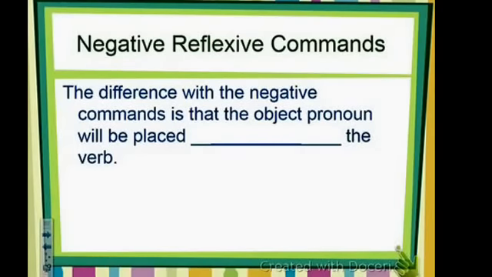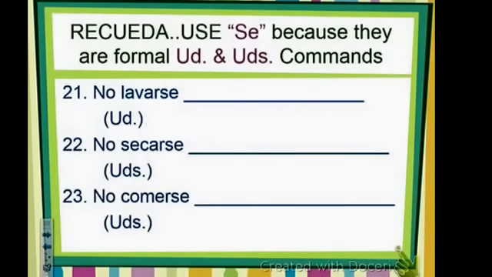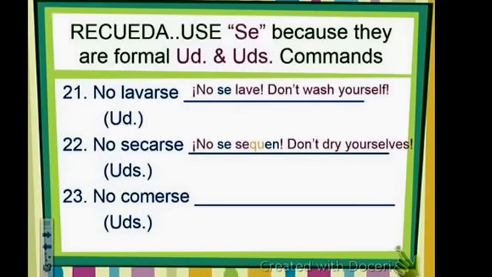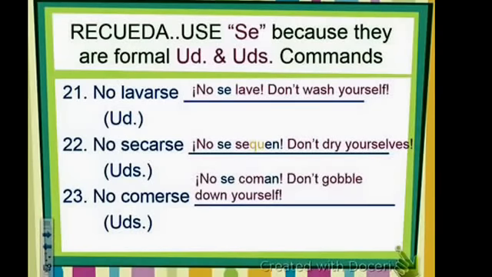The difference with negative commands is that the object pronoun will be placed before the verb, just like we're used to. So no lavarse is going to be no se lave. Secarse for the ustedes is going to be no se sequen. And no comerse is no se coman.